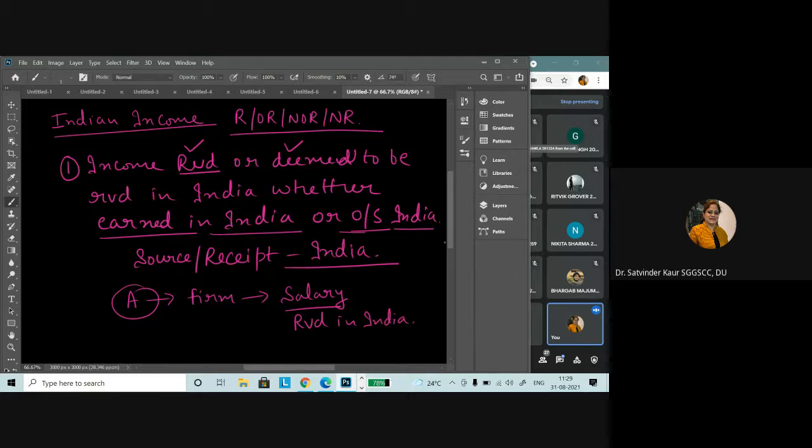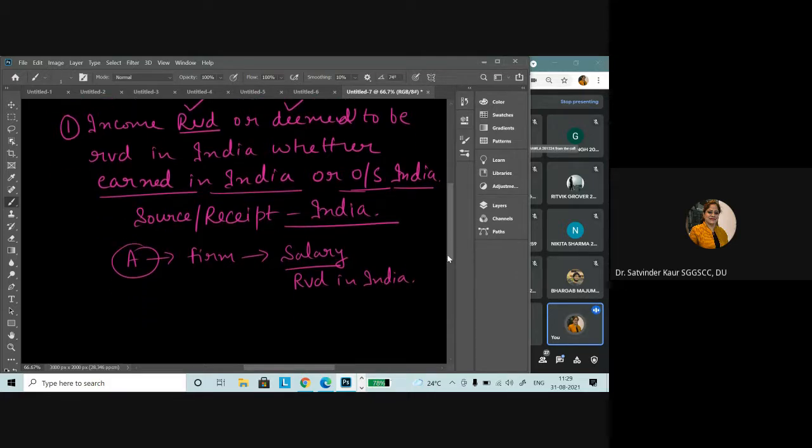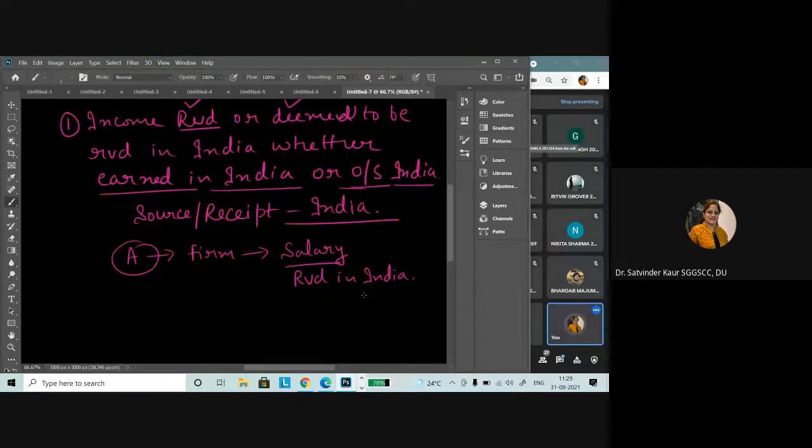It means he has got the right, even if he gets the salary later, next month, or it is due, he has got or has received that salary in India. In this particular case, A might be working abroad or in one particular place, but where is he getting his salary? He is getting it in India, so it will be considered Indian income.